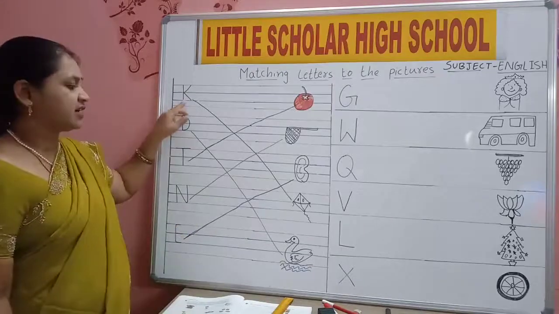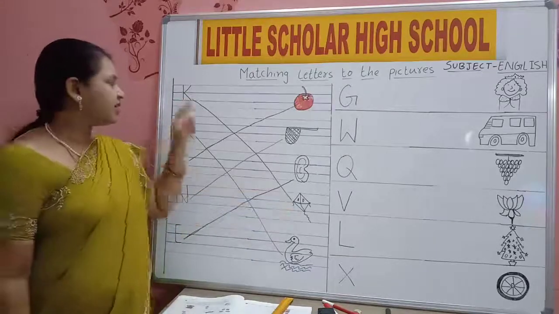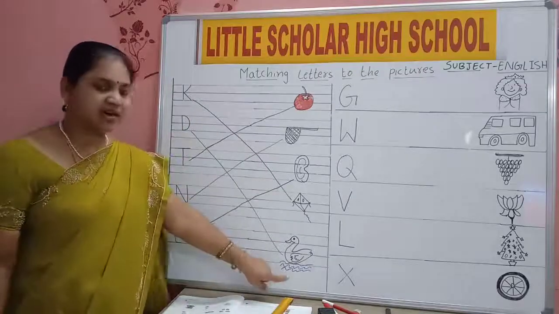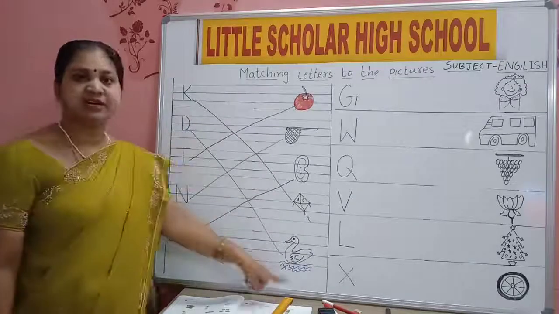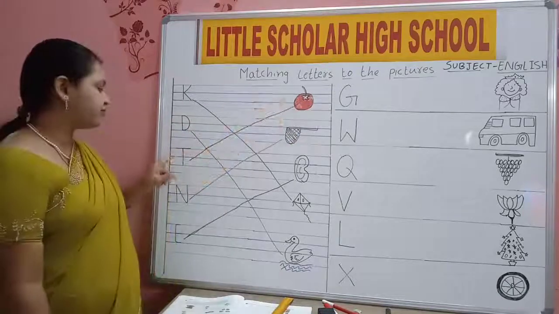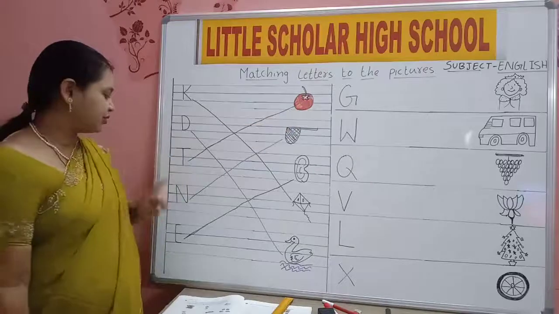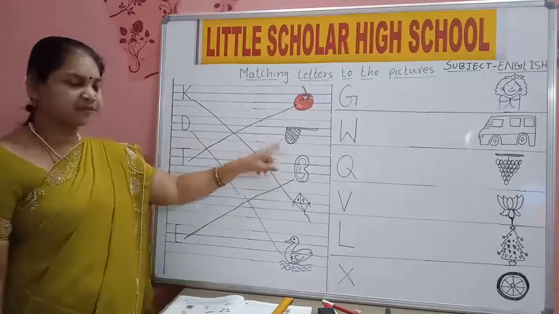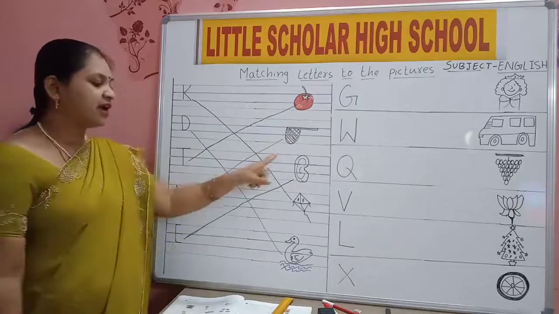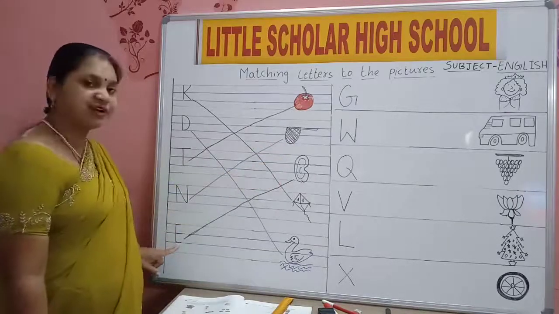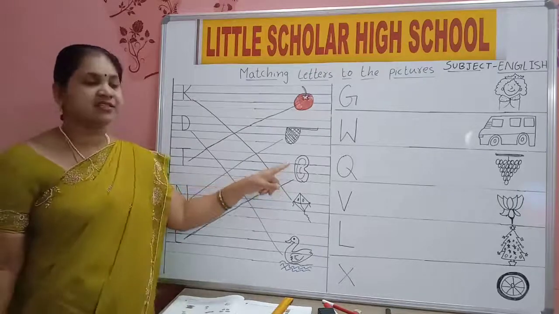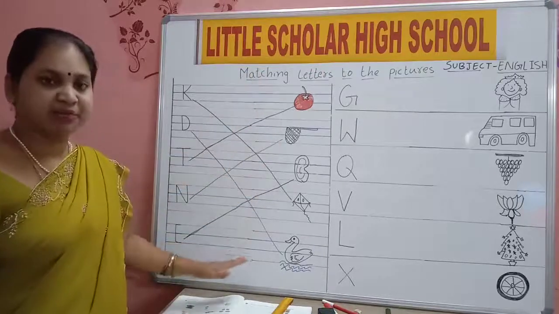Now once again we will read. K for kite. D for duck. T for tomato. N for net. E for ear.